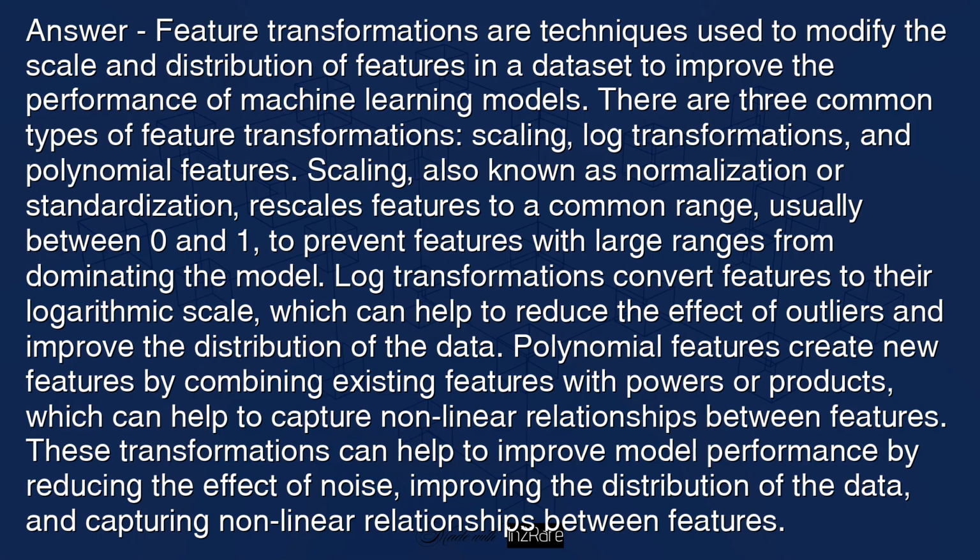Scaling, also known as normalization or standardization, rescales features to a common range, usually between 0 and 1, to prevent features with large ranges from dominating the model. Log transformations convert features to their logarithmic scale, which can help to reduce the effect of outliers and improve the distribution of the data. Polynomial features create new features by combining existing features with pairs of products, which can help to capture nonlinear relationships between features.